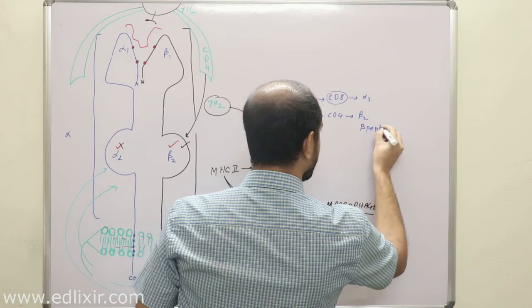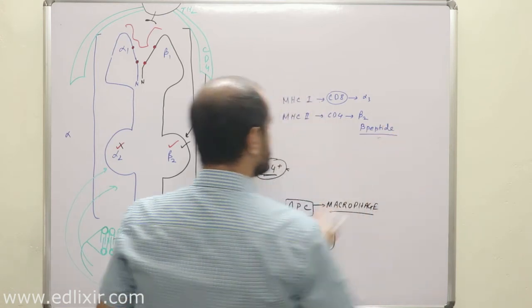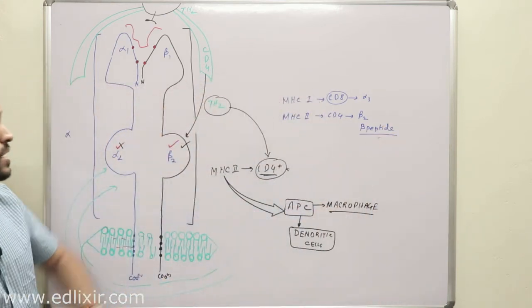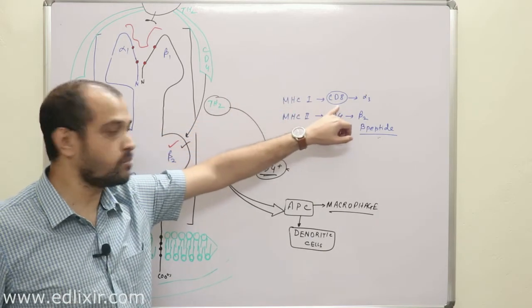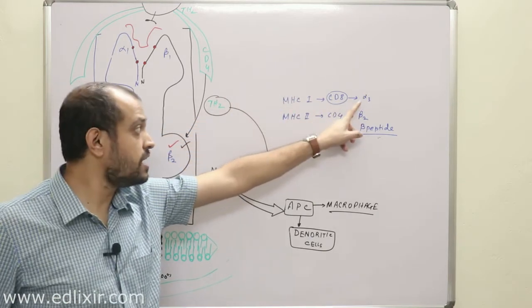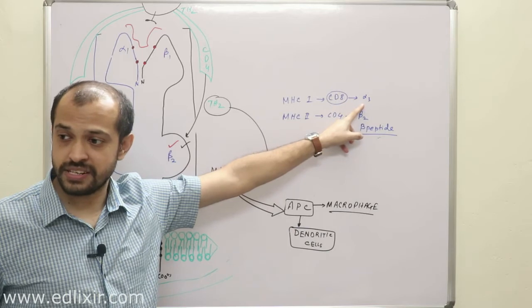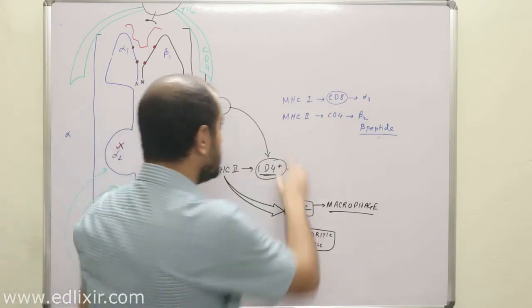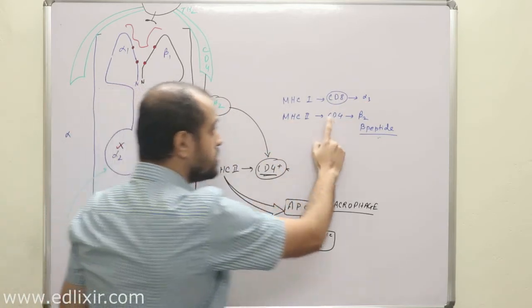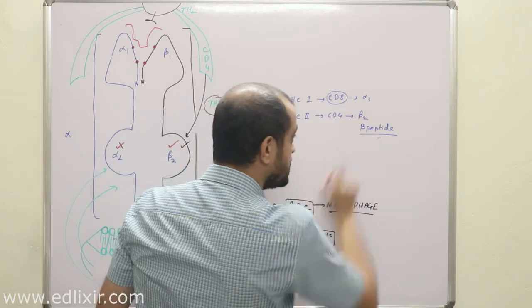So this is the difference. In MHC class 1, CD8 interacts with the alpha peptide, specifically alpha 3. But in MHC class 2, CD4 interacts with beta 2 of the beta peptide.